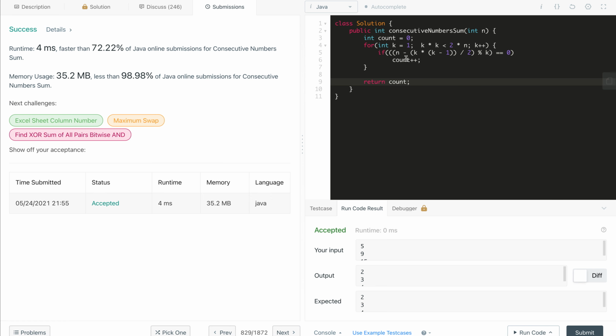So what is the time complexity of this solution? As you can see clearly, we are looping root n times. So the time complexity of this is square root of n. So this is the problem. You can go ahead and try to submit it on other platforms.